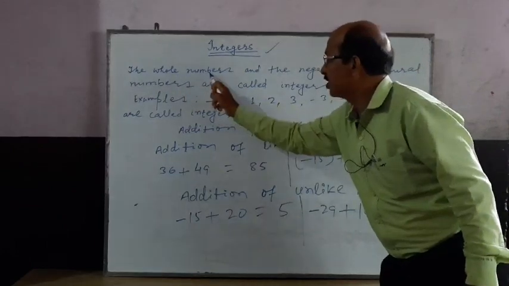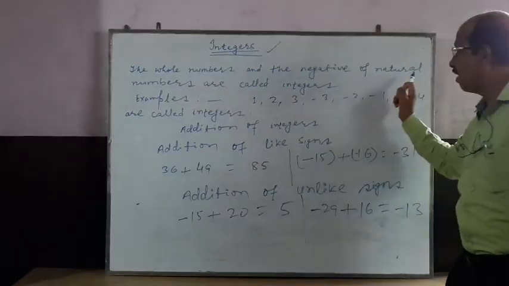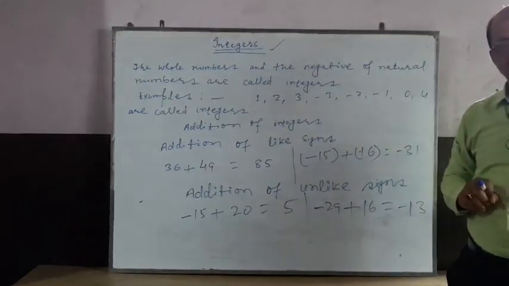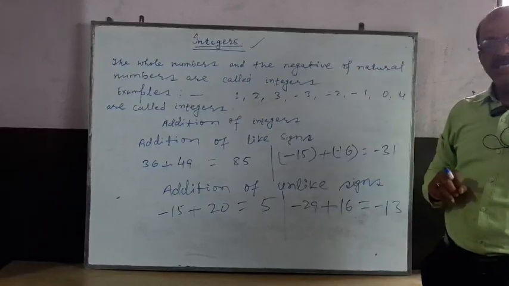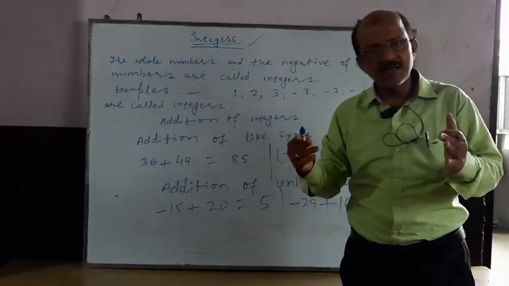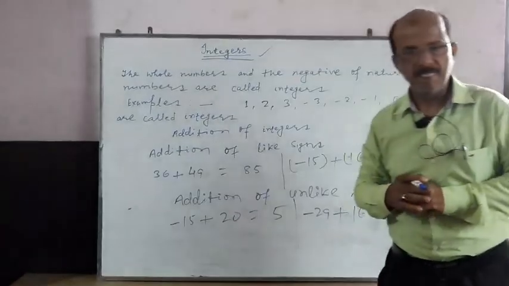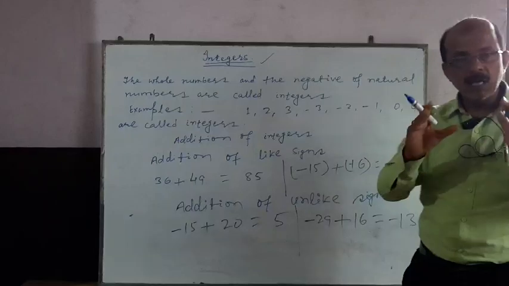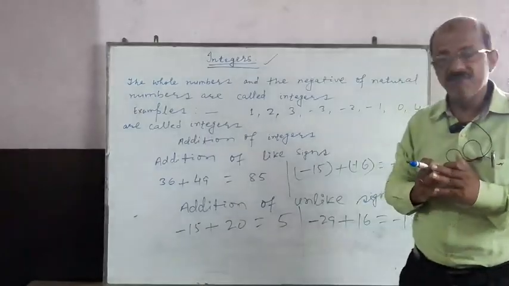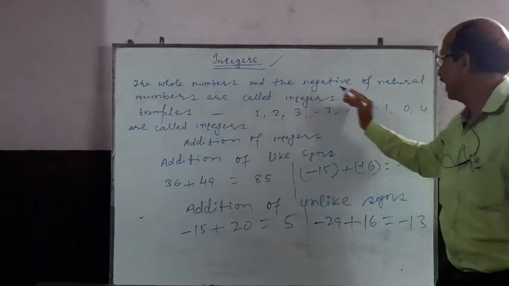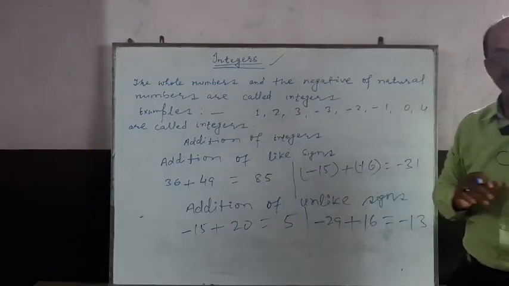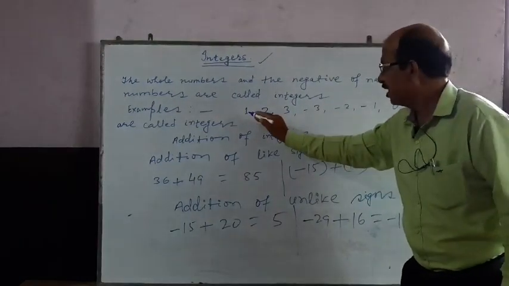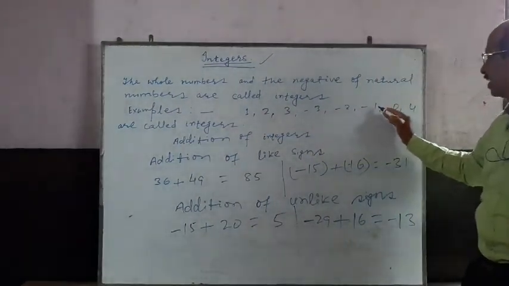The whole numbers and the negative of natural numbers are called integers. You will read different types of definitions of integers in different books, but I am telling you a unique and universal definition. The whole numbers and the negative of natural numbers are called integers. I have given some examples here: 1, 2, 3, minus 3, minus 2, minus 1, 0, 4.